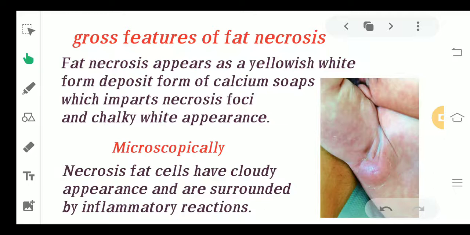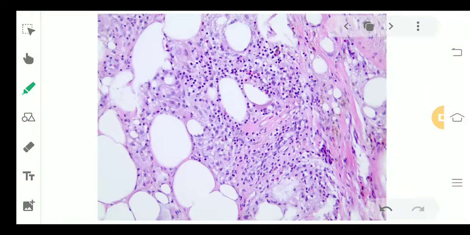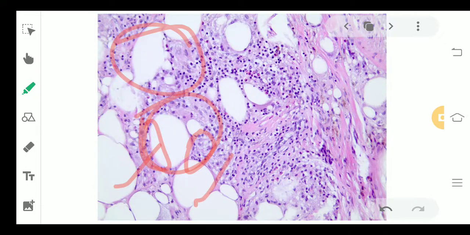Now this is very easy. You know that the fat cells are usually the adipocytes, and they are found in the fat-rich areas of fat necrosis. So this is not something very new, and you also know that fat cells always have a cloudy appearance. Now how does it look? These are the fat cells, okay, and you see they are continuously being surrounded by some inflammatory material. This dark purple structure is the inflammatory material, and this cloudy appearance is your fat cells.